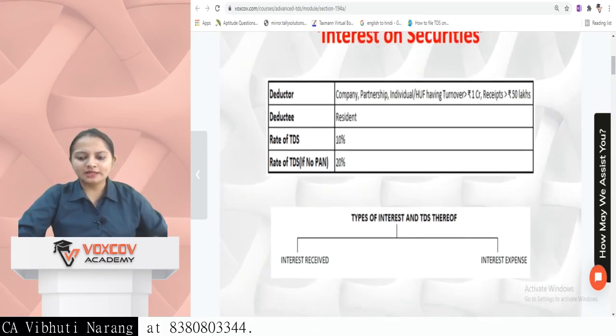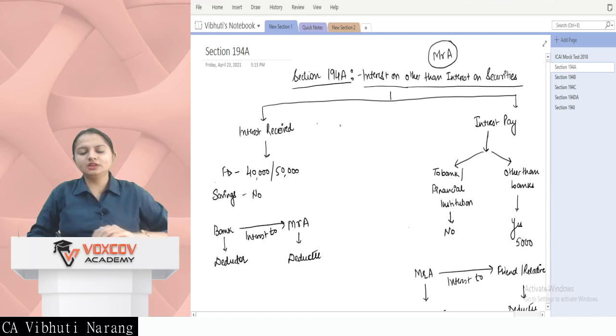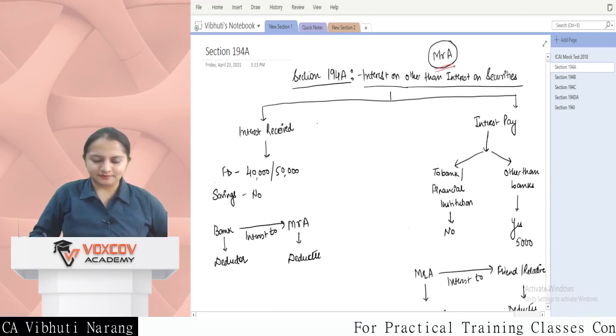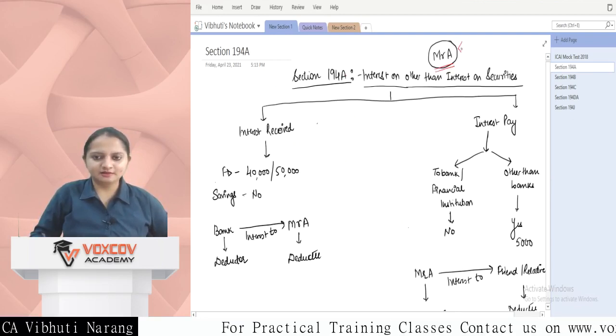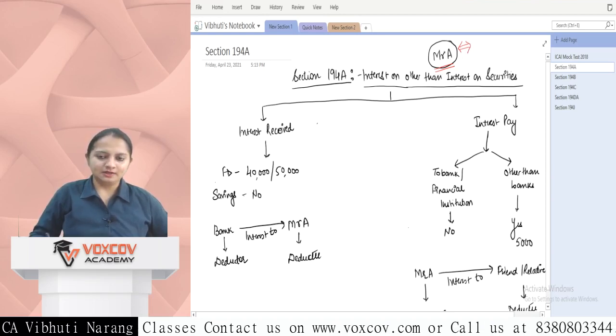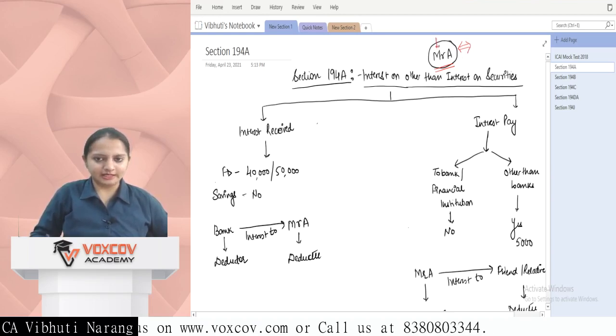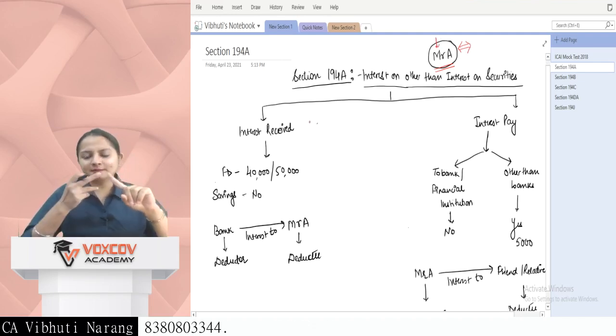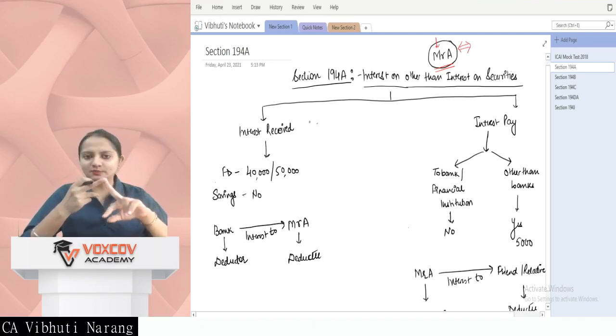Now what I need to tell you in this is, if we talk about section 194A, there is a person Mr. A. For the sake of convenience, I have taken a deductee or a deductor, we'll discuss it now. Interest can be of two types: either it can be your income or it can be an expense.